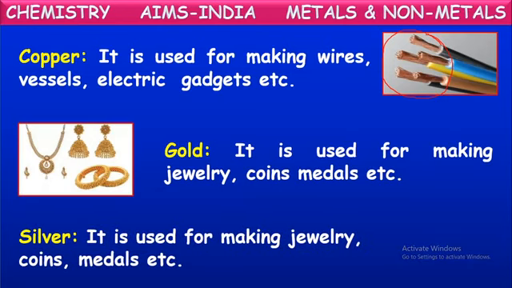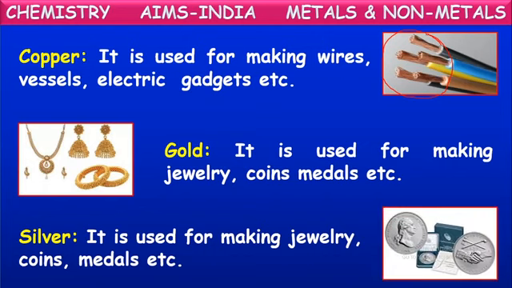Next, silver. It is also one of the precious metals. It is used for making jewelry, coins, medals, etc. It is also like that only. It is also used for making medals, coins, and even silver is used in making certain jewelry also.